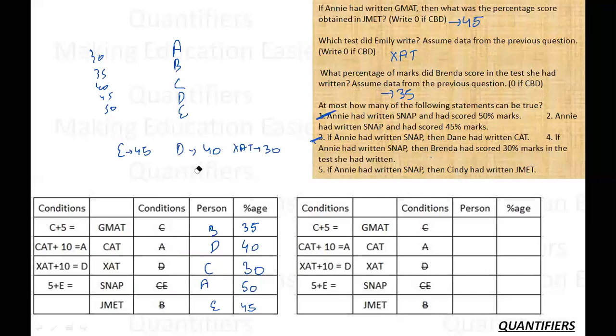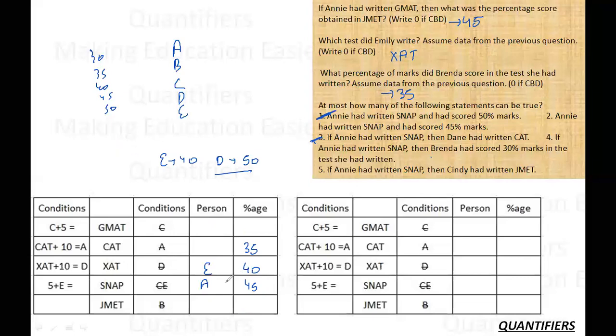So let me check again a very typical point. Again, I have to assume everything that I assumed earlier. Let's say that A is scoring 45. As soon as A is scoring 45, Cat is 35. As soon as A is scoring 45, E is 40. Now E is 40, then D must be 50. Now if D is 50, then Zat is 30. Sorry, Zat is 40. Which means this is E according to them.